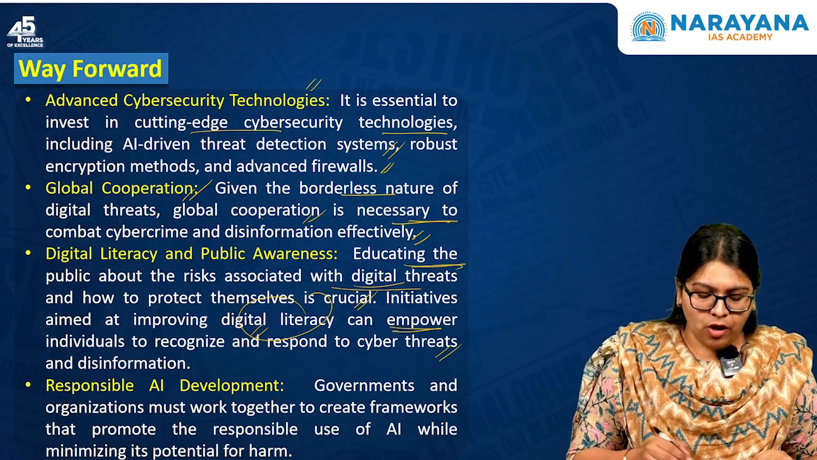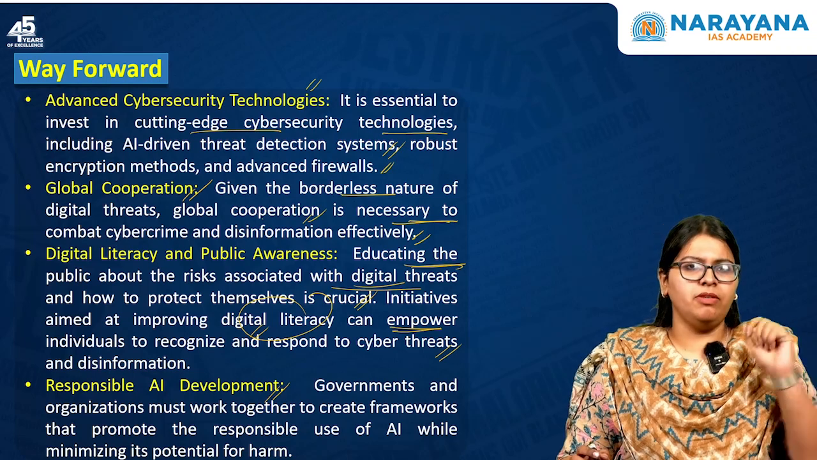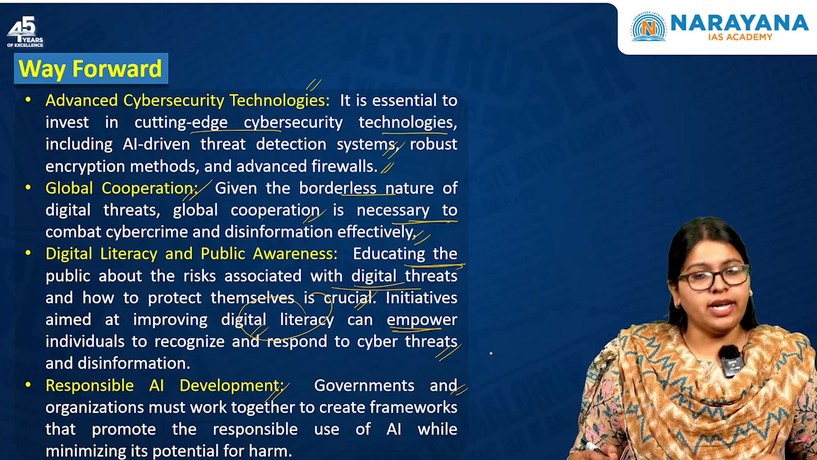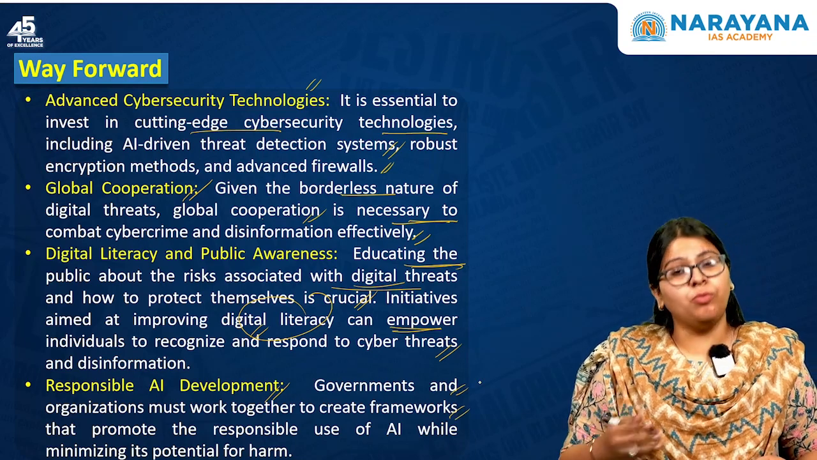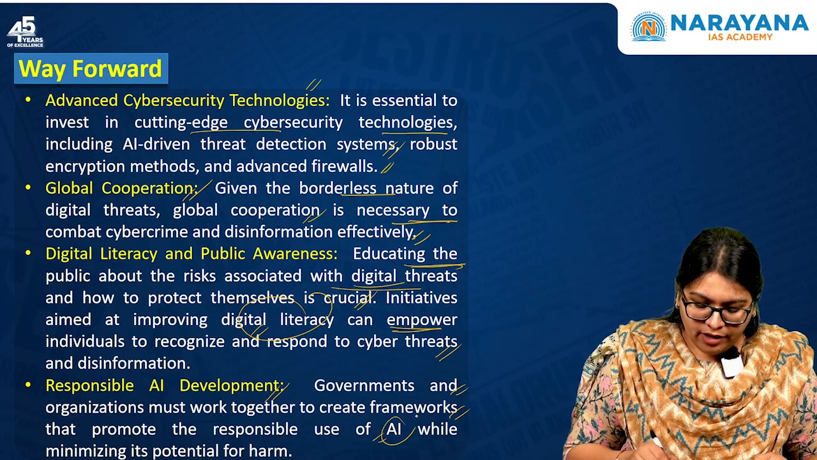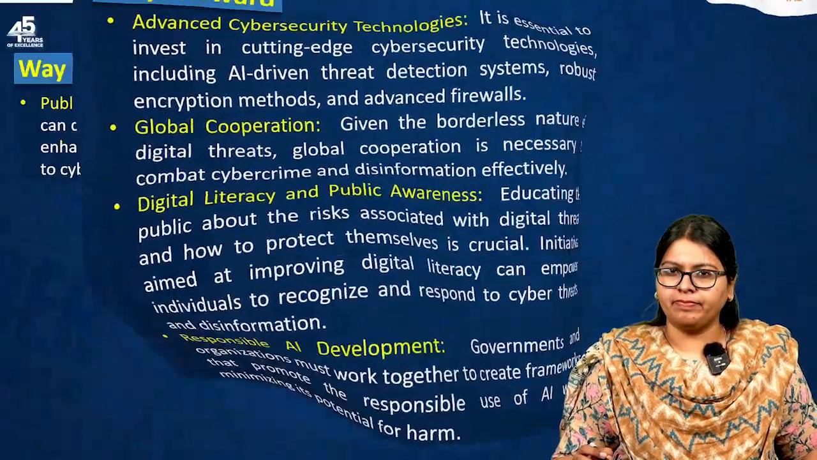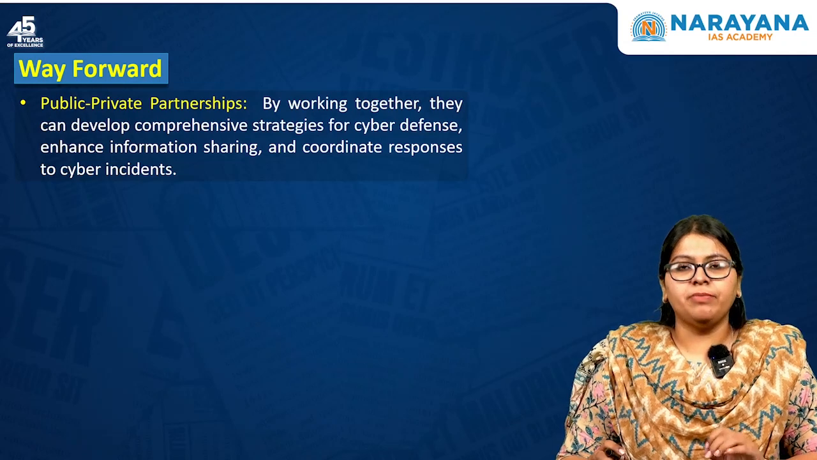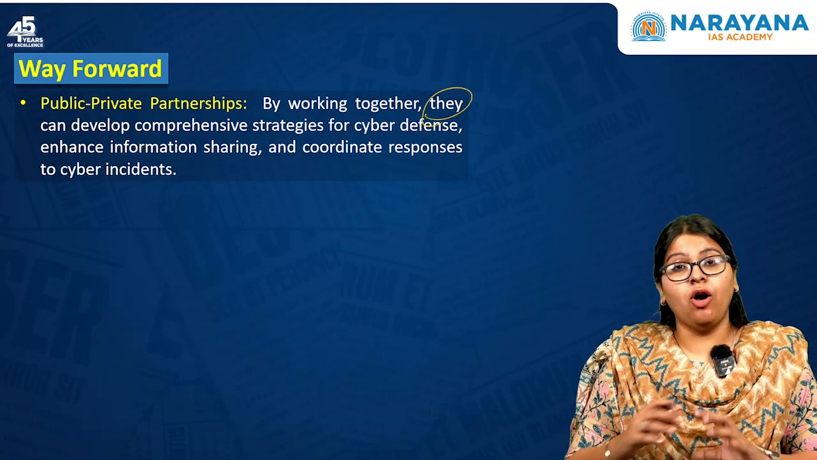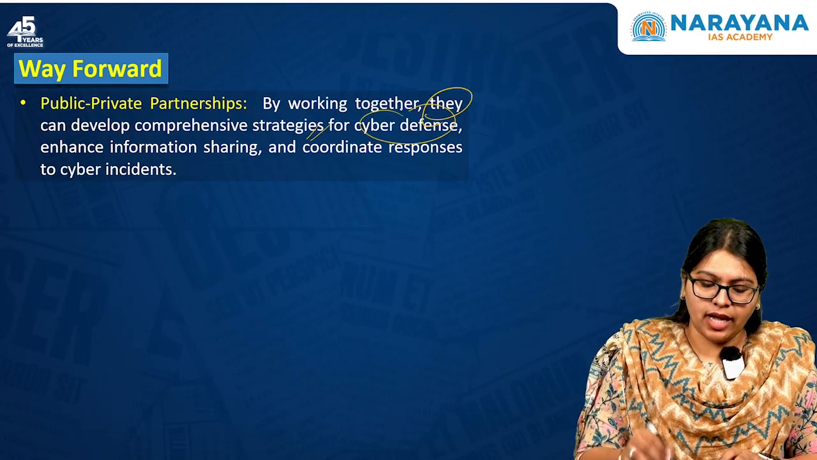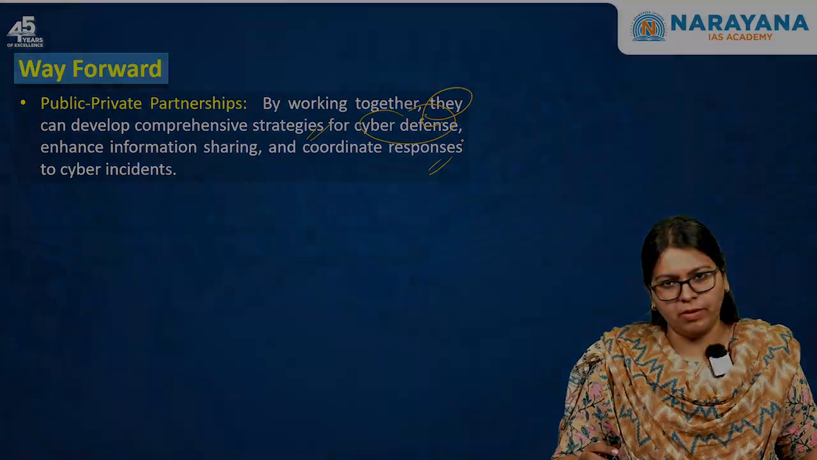Next one, responsible development of artificial intelligence should be there. That is, ethical means should be followed. Here, governments and organizations must come together and work in order to create frameworks that promote the responsible use of artificial intelligence while minimizing its potential for harm. And finally, public-private partnership should be there. By working together, the PPP, they can develop comprehensive strategies and formulations for cyber defense, enhance information sharing as well as coordinate responses to cyber incidents.